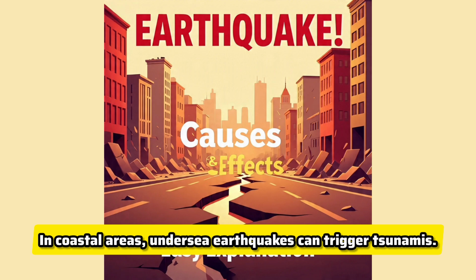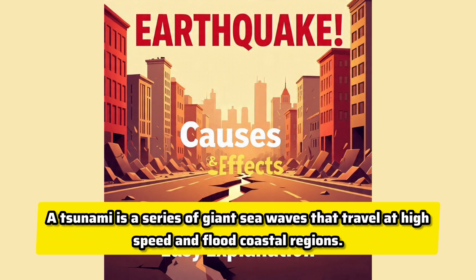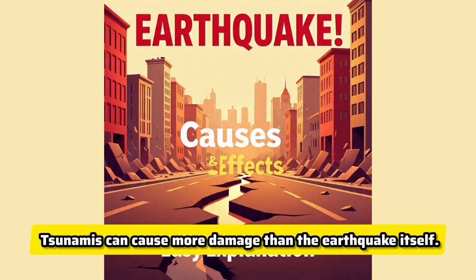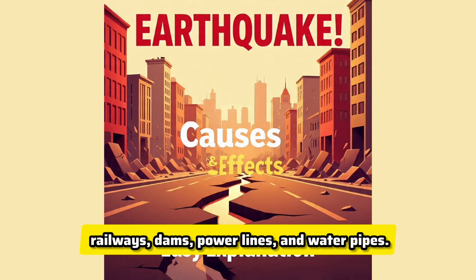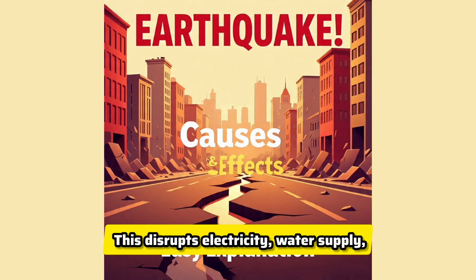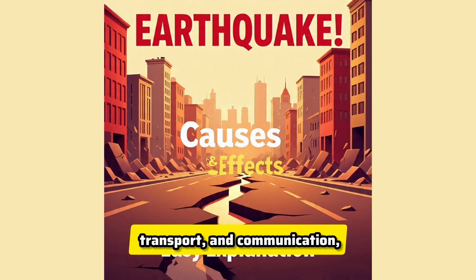In coastal areas, undersea earthquakes can trigger tsunamis. A tsunami is a series of giant sea waves that travel at high speed and flood coastal regions. Tsunamis can cause more damage than the earthquake itself. Earthquakes often damage infrastructure such as bridges, railways, dams, power lines, and water pipes. This disrupts electricity, water supply, transport, and communication, making rescue work difficult.